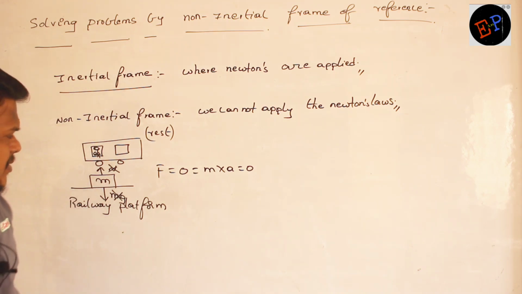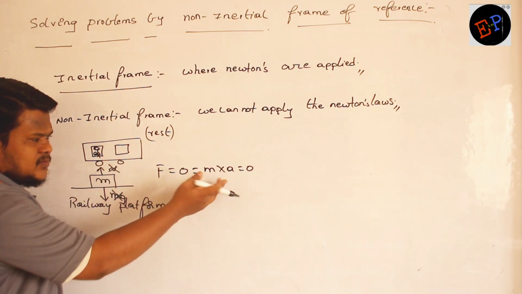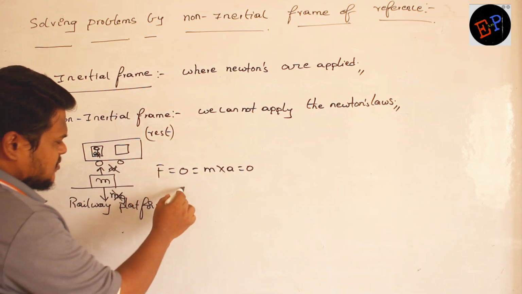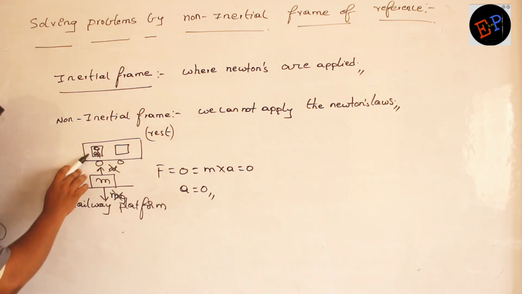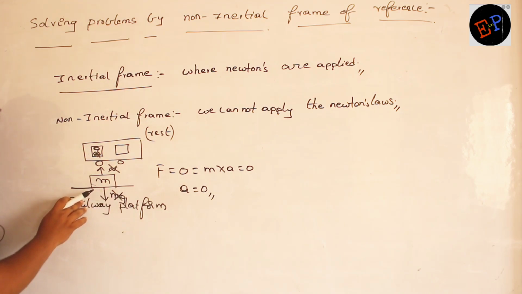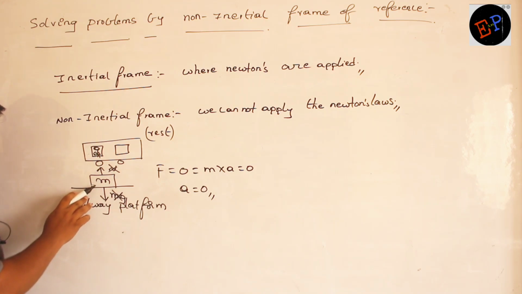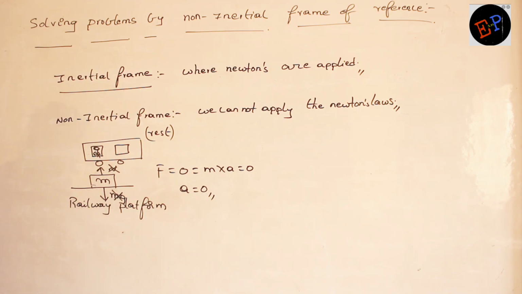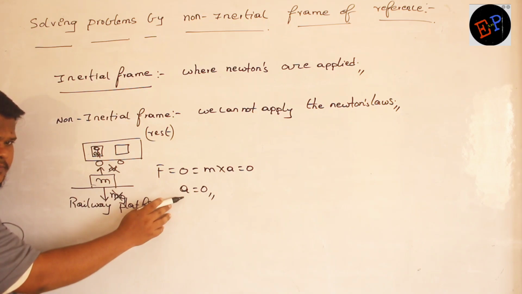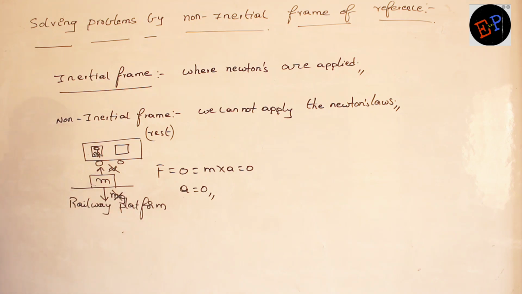So therefore on this mass there is no net force acting. Force is 0, so mass into acceleration is also 0, and therefore acceleration is also 0. Now to this observer, this mass is not accelerating. We are talking about everything with respect to the observer only. With respect to this observer, is this mass moving? No. So acceleration is 0 and velocity is also 0. Acceleration will become 0 when nobody is applying force on this mass.